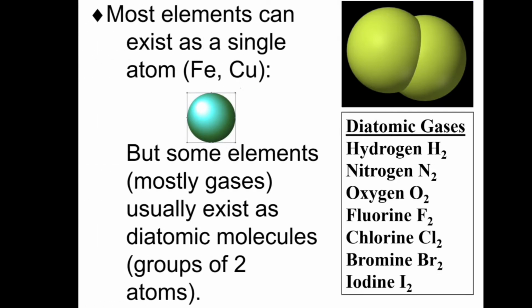Most elements can exist as a single atom, but some elements usually exist as diatomic molecules. Here we can see diatomic gases such as hydrogen, nitrogen, oxygen, fluorine, chlorine, bromine and iodine.